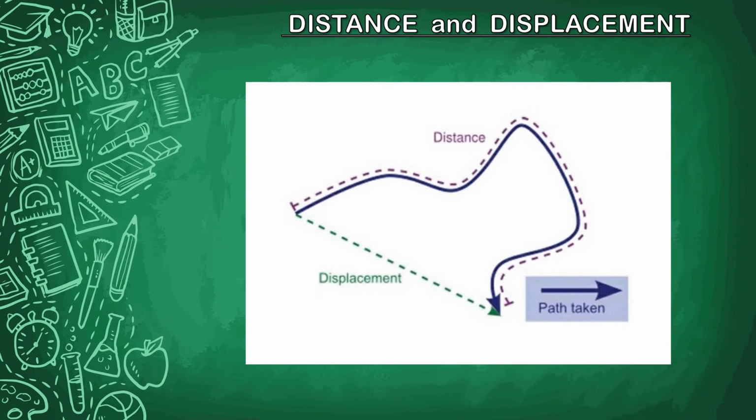Distance and displacement. The magnitude of the length covered by a moving object is called distance. It doesn't have any direction. Displacement is the shortest distance between 2 points. It has magnitude as well as direction. One point to be noted is that displacement can be zero, but distance cannot. Here is a complete picture of distance and displacement.